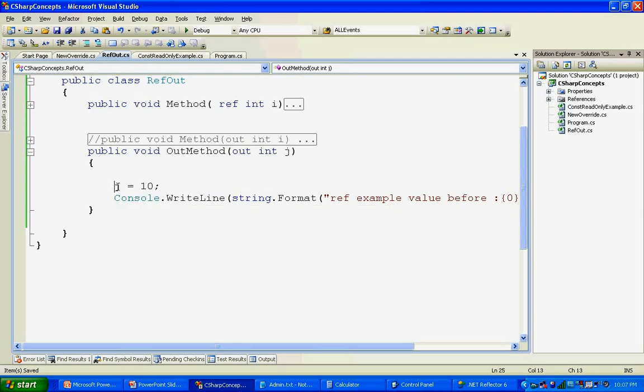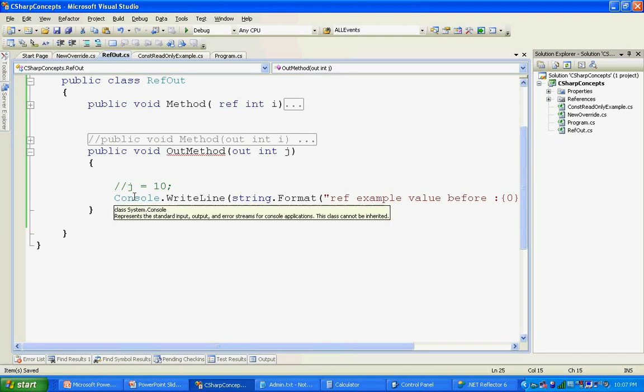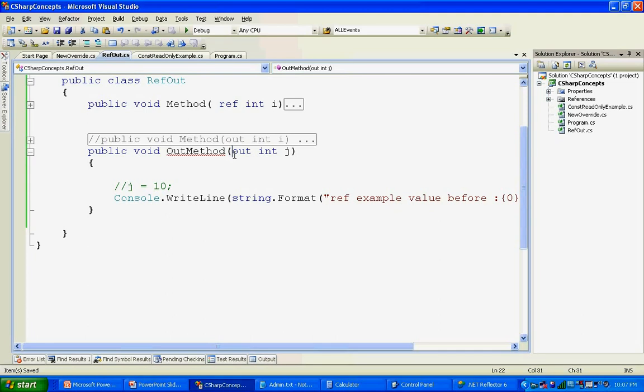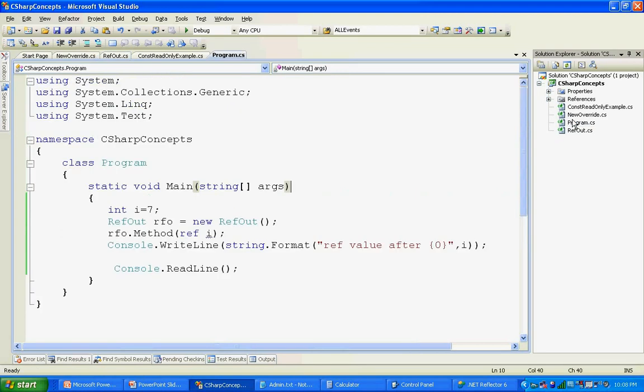Otherwise, the compiler will throw an error, because see, the moment I comment that out, it says it must be assigned a value before control leaves the current method, because in the out case, you don't need to define a default value for any variable before you pass it to the method. So remember, if any method is expecting an out variable as input parameter, that variable must be assigned some value inside the method. Go to the program files,